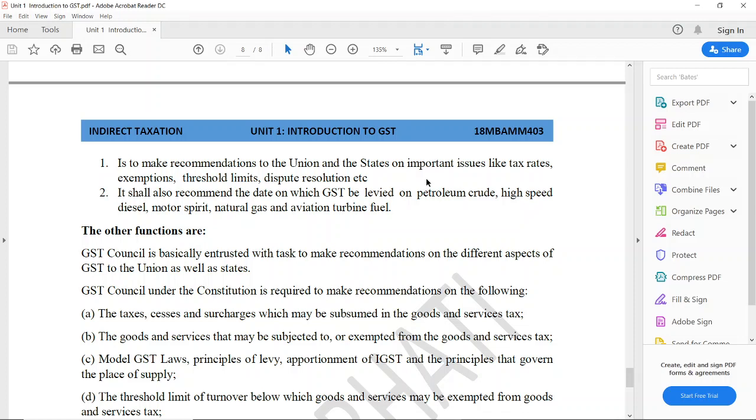It will also recommend the date on which GST is to be levied. Now we know that there are 5 petroleum products on which GST is not levied. Later, if the GST Council decides that there has to be a date from which GST should be levied on those items, this recommendation can also be made by the GST Council. So this is one more function of the GST Council.